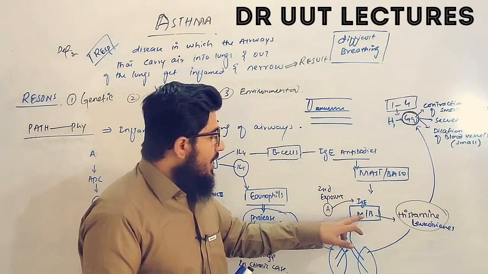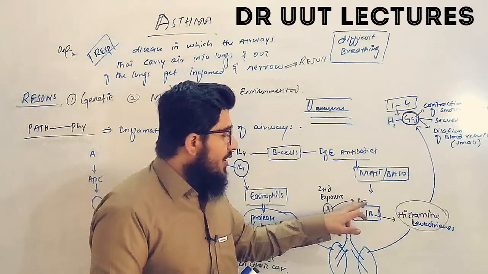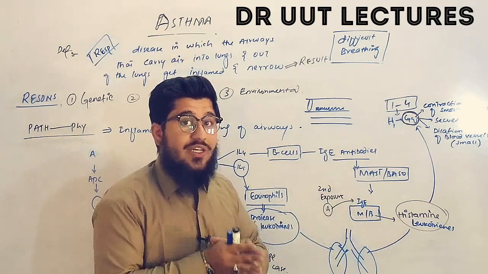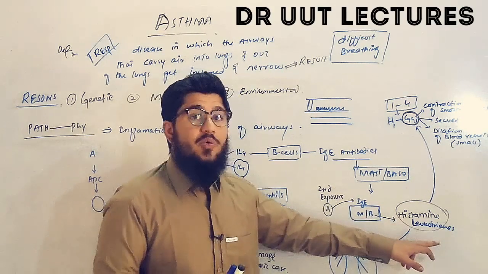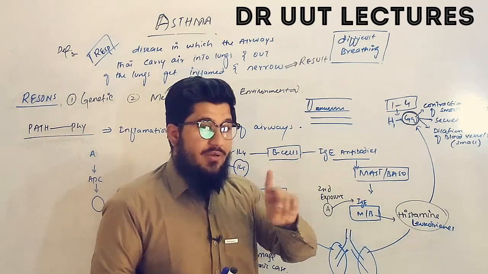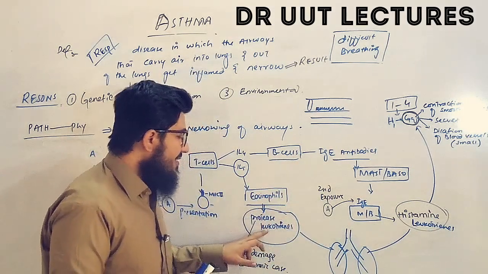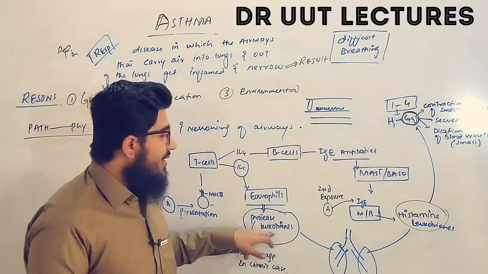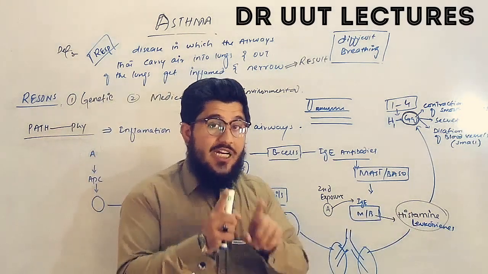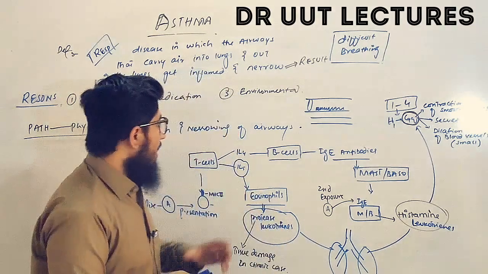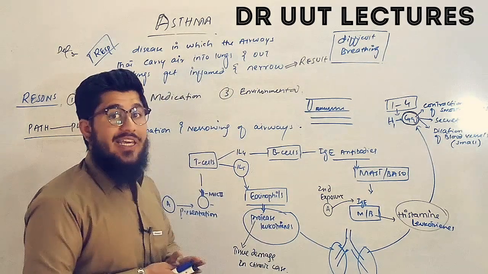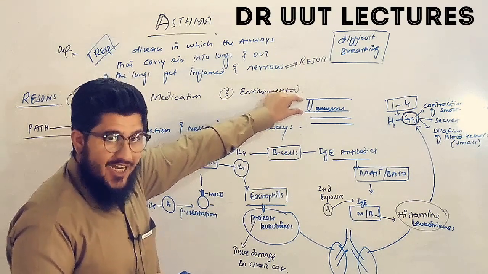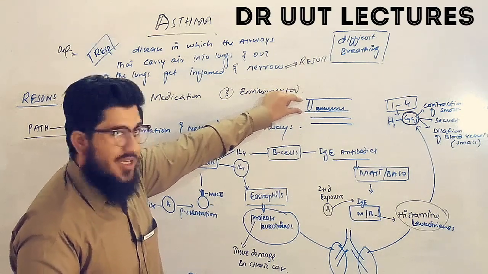How? As the antigen binds to the IgE antibody, this will stimulate the mast cells or basophil cells to release histamines and leukotrienes. And remember, our eosinophils also release leukotrienes. So these leukotrienes and histamine are actually responsible for inflaming and narrowing our airways. First of all, we have an airway with a large diameter.